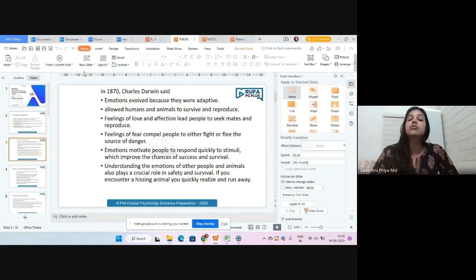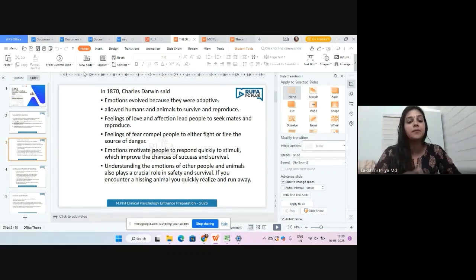The same is the case with feelings like love and affection, because only through them do we have reproduction. It is not purely a biological phenomenon; it should be associated with some sort of emotion, that is love. Even though sex is a biological phenomenon, the emotion of love is actually encouraging it. So emotion has an adaptive and survival function for the species. According to Charles Darwin, that is why emotion has evolved in human beings.